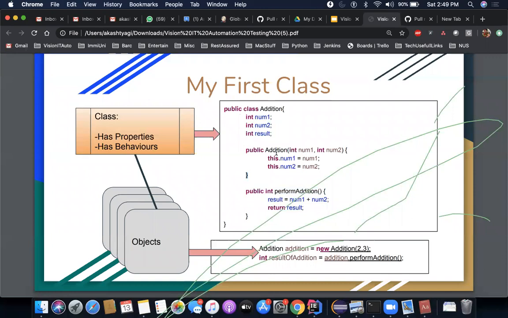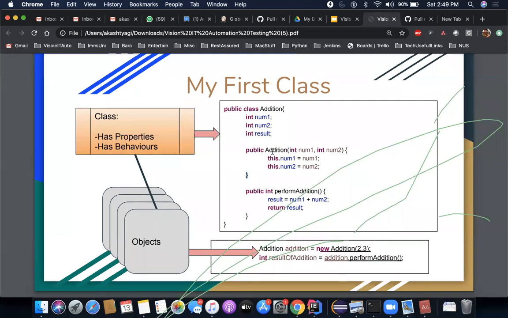Now what is a constructor? There are different types of constructors available, parameterized, non-parameterized, different kinds. But the most important concept to understand here is what a constructor is. A constructor is a special behavior because nonetheless it's a method. A constructor is a method which gets automatically triggered as soon as you create the object of it.